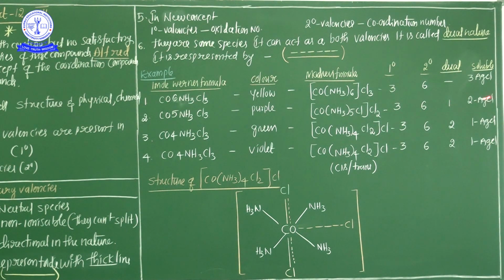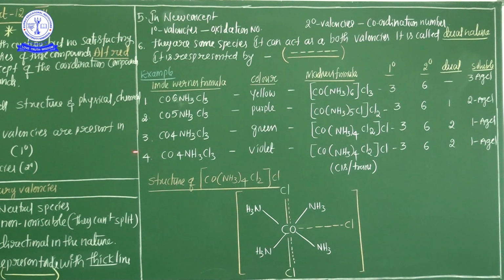But here how many AgCl precipitates are formed? 2. This is a purple color compound. So how was the formula decided? 2 Cl are outside, because AgNO3 treated with chlorine forms 2 AgCl, so he concluded that outside the square bracket only 2 chlorine atoms are there. But these 2 chlorine atoms, including the chlorine atom inside, also act as primary valency, and these 5 amines along with this chlorine act as secondary valency.